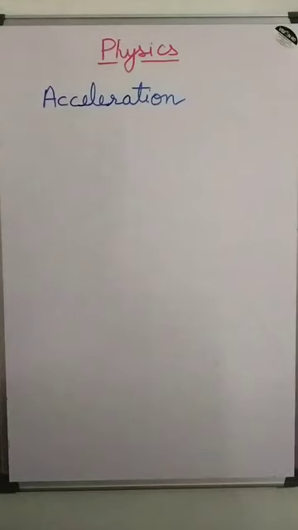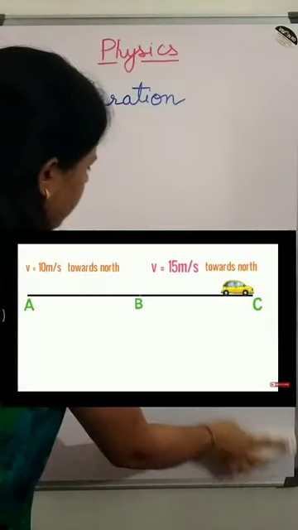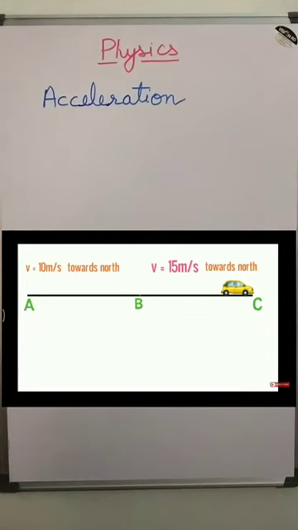Yes, students? So what is acceleration? First you just see this video. In this video, let's take one example. Car A is going from A to B and then C. The speed from A to B is 10 meter per second towards north, and from B to C the speed is increased, that is 15 meter per second towards north. It means the speed is changing, but the direction is the same.